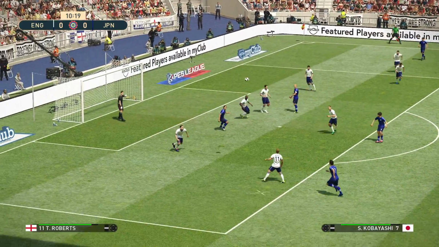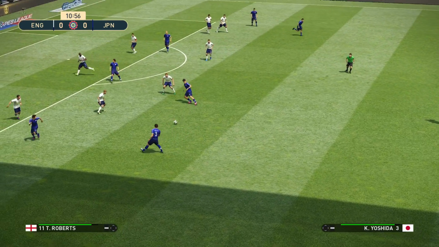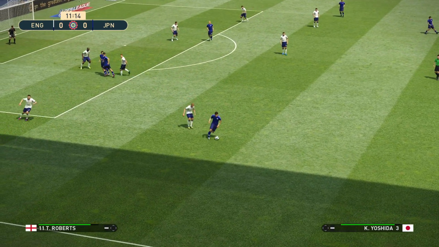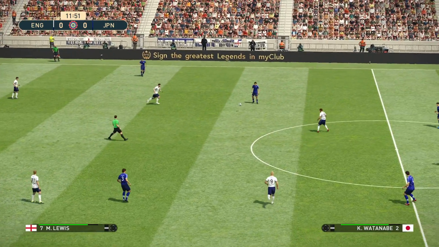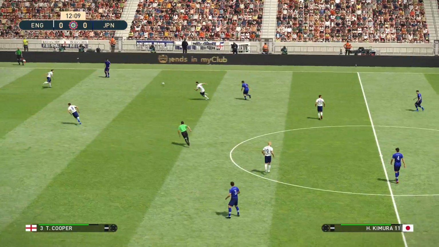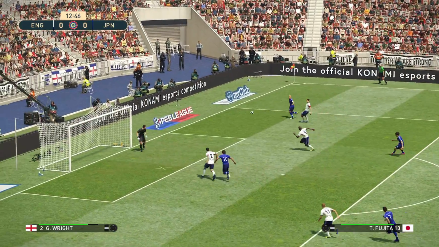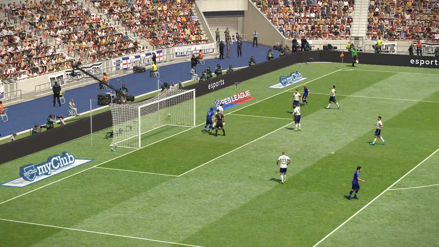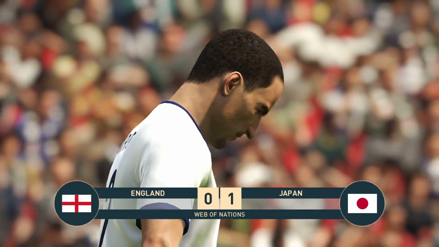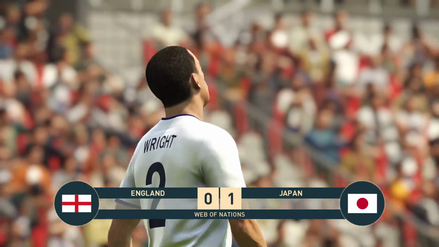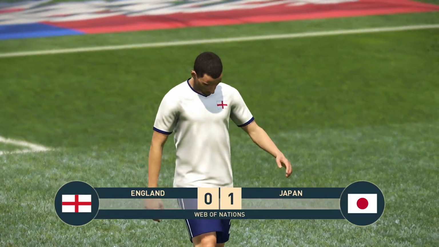Cross comes in. And England get it out, but Japan come forward again. Ishida. Here's Watanabe. Kimura. And here's Suzuki. Suzuki with the cross. And a goal! Japan take the lead. It's an own goal. Right with the header into the back of his own net.